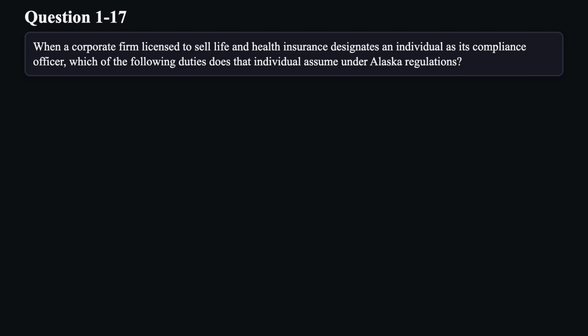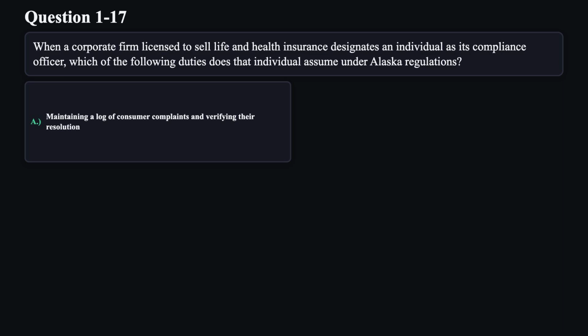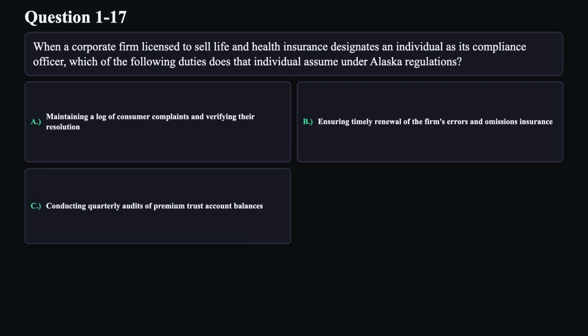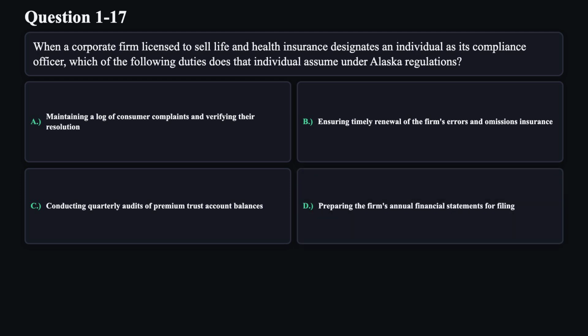Question 17. When a corporate firm licensed to sell life and health insurance designates an individual as its compliance officer, which of the following duties does that individual assume under Alaska regulations? A. Maintaining a log of consumer complaints and verifying their resolution. B. Ensuring timely renewal of the firm's errors and omissions insurance. C. Conducting quarterly audits of premium trust account balances. D. Preparing the firm's annual financial statements for filing.